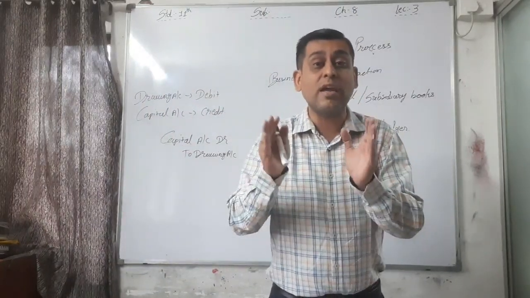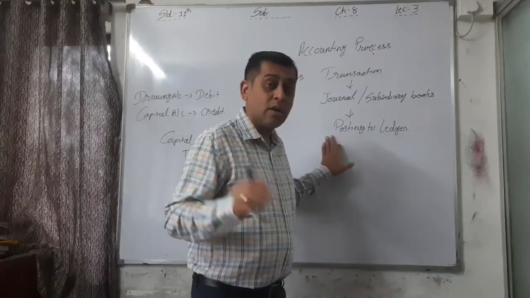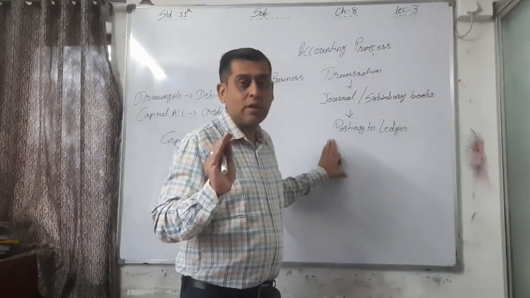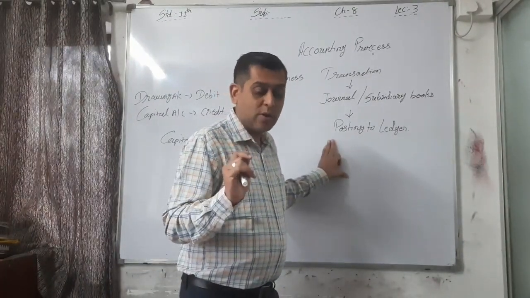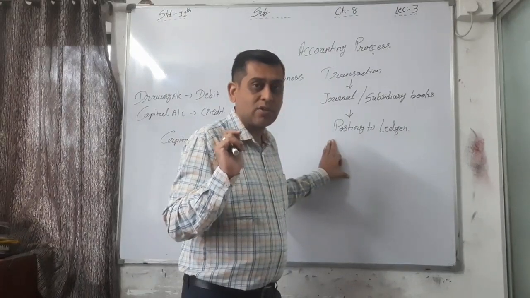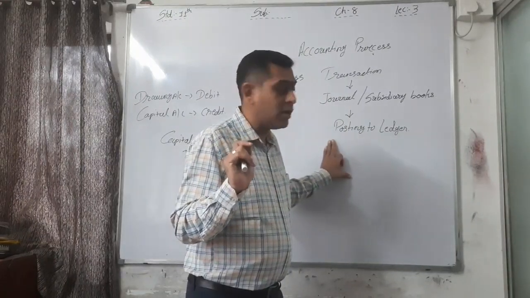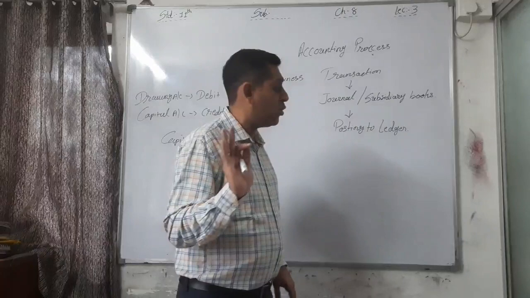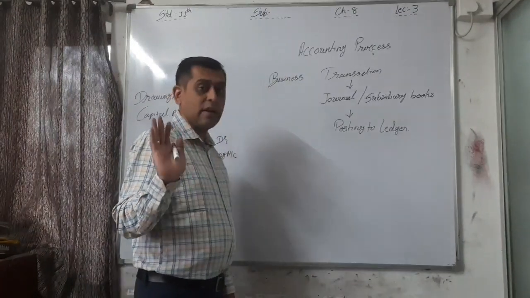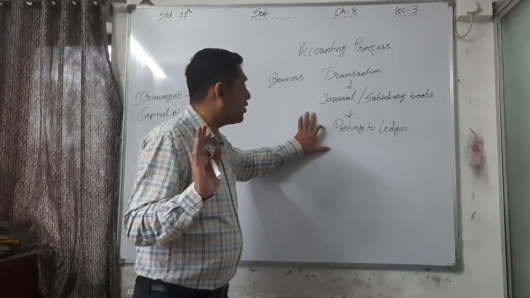Separate accounts we have to prepare in a ledger, and we have to make a posting for that. We are doing that in our next chapter, chapter number 9, posting to the ledger. This is our next chapter. Okay, so we will discuss it later in detail.